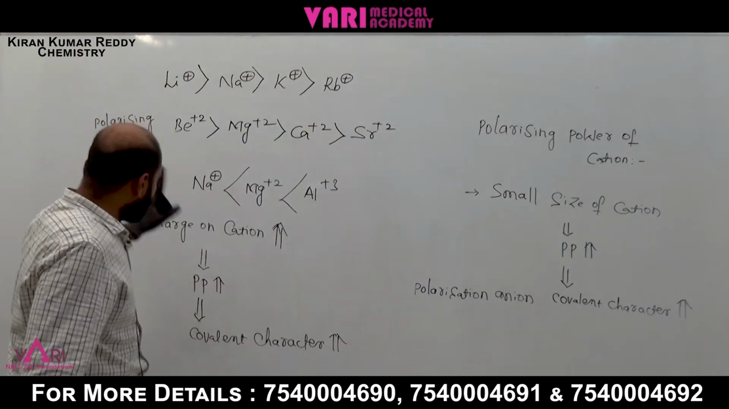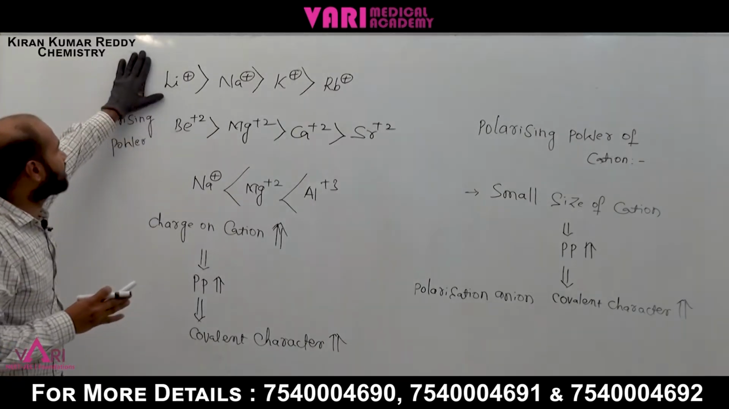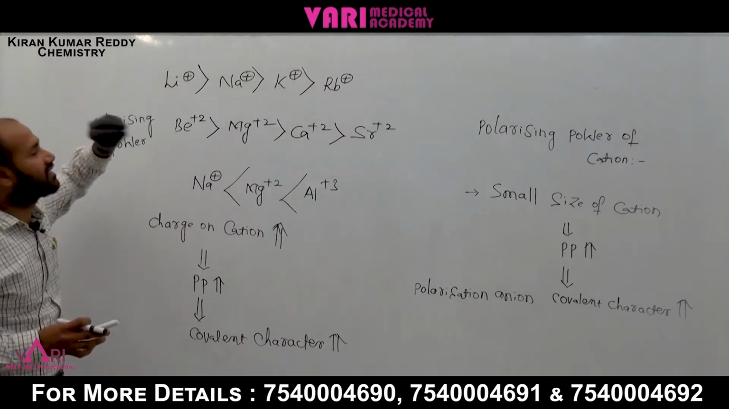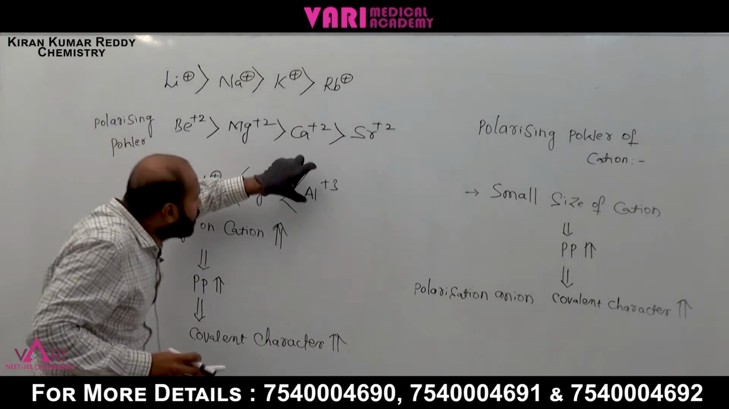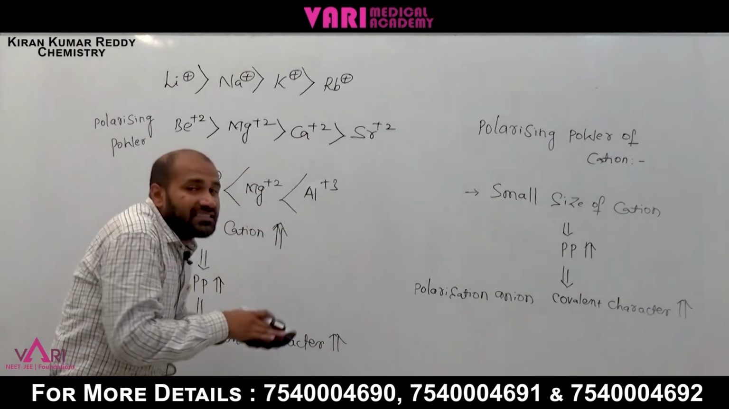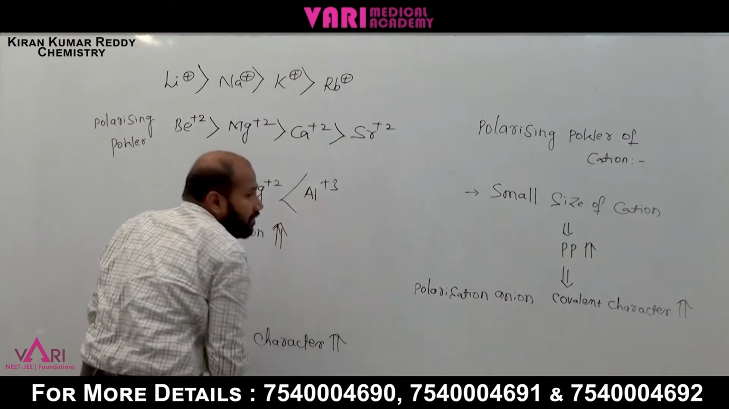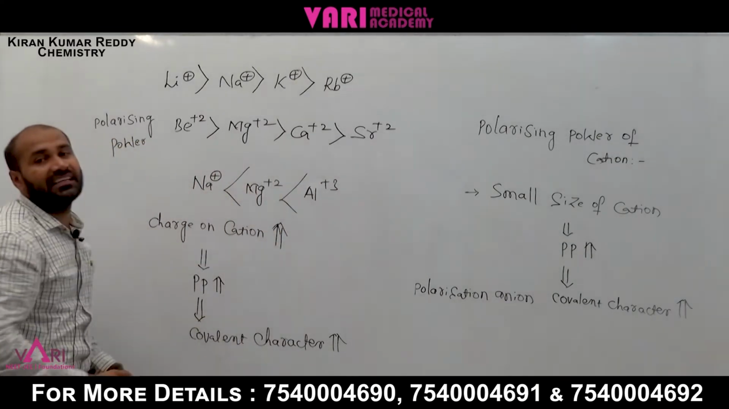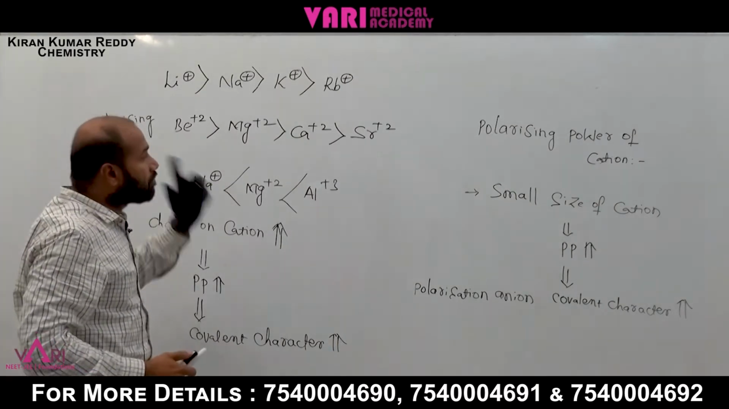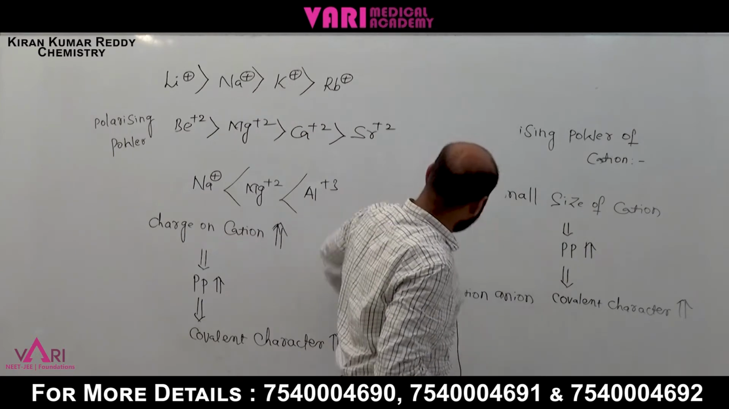The first point is that small size of cation is favorable for more covalent character. Next one is charge on cation also increases. This one you understand: lithium is the smaller size, and small size means more polarizing power. Why is aluminum +3 more? Aluminum +3 has more charge present. That's why more polarizing power. If polarizing power increases, covalent character increases.